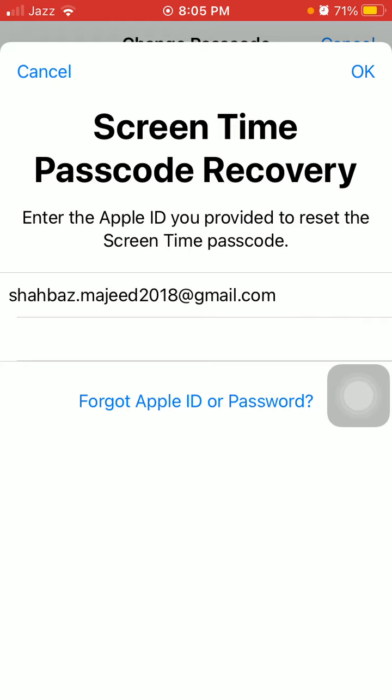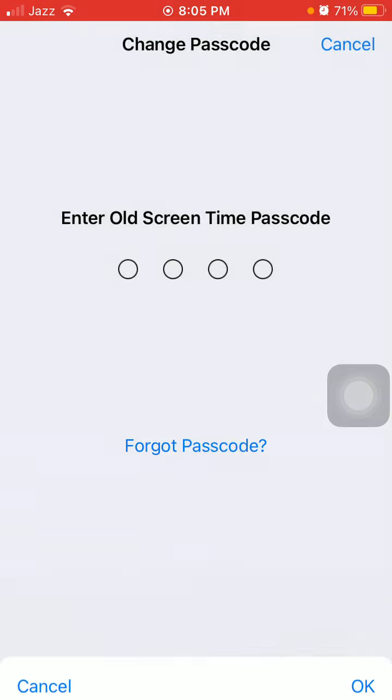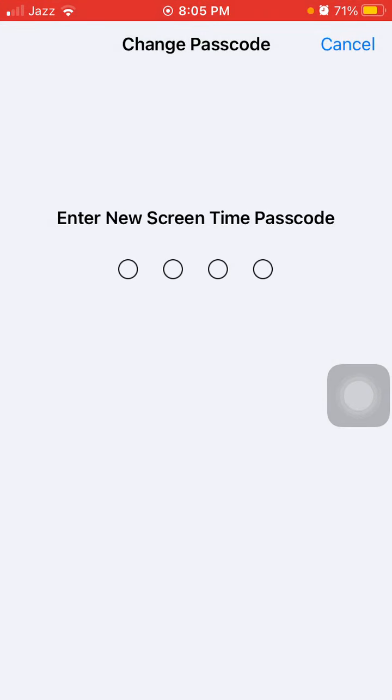Now tap OK in the top right corner. Now enter a new screen time passcode. Verify the new screen time passcode.